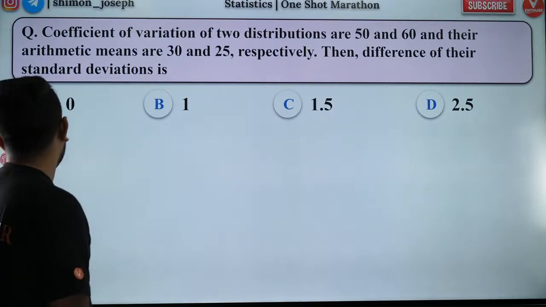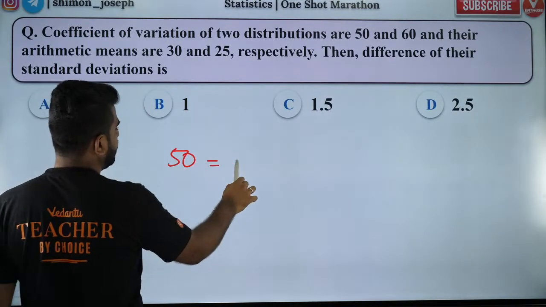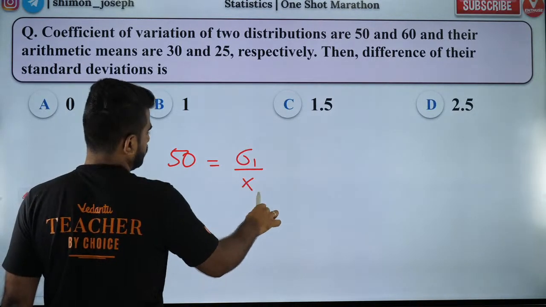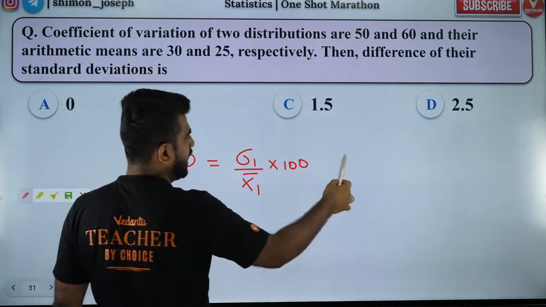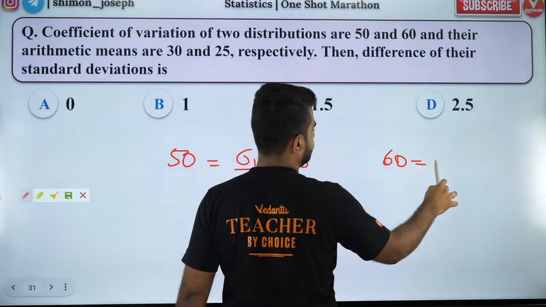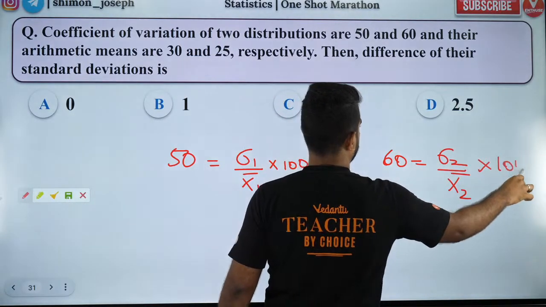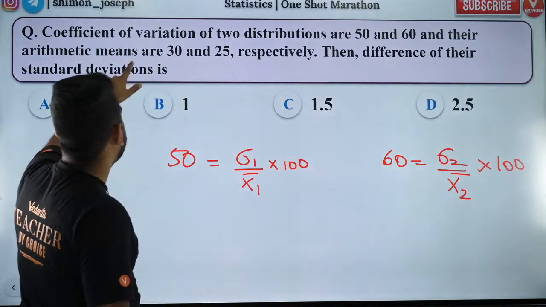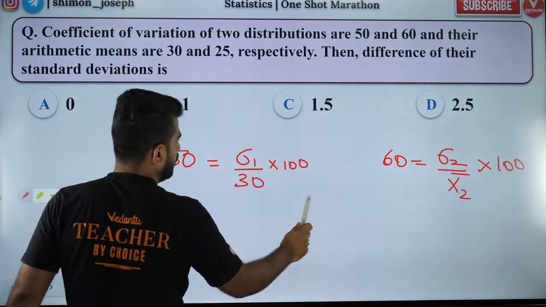So they have two distributions. The coefficient of variation is 50% for one, and for the other it is 60%. The arithmetic means are 30 for the first one and 25 for the second one.